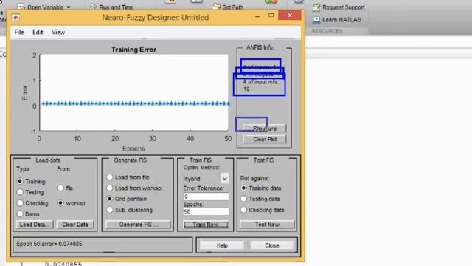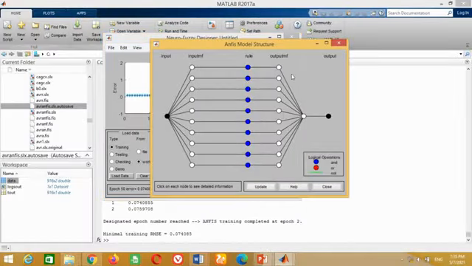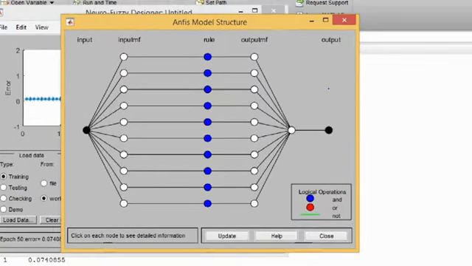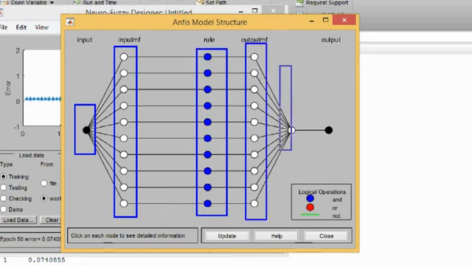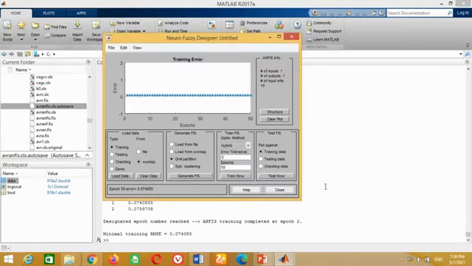Now let me show you the structure of the nfis. To see this, click on this structure block. This window shows the nfis structure representing the number of inputs, its membership functions, rules and output. As we have taken 10 membership functions, therefore 10 membership functions are shown here. Close this window. Friends, at this stage nfis training is successfully completed. Now we have to save it. First we have to export it to workspace so that we can use it in our model, otherwise it will give error.